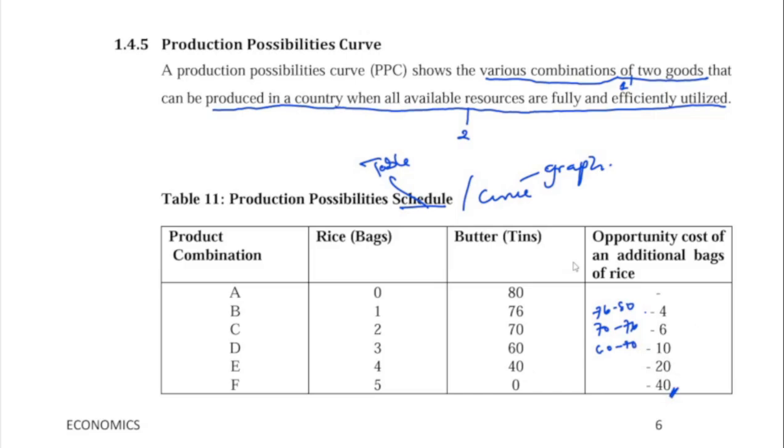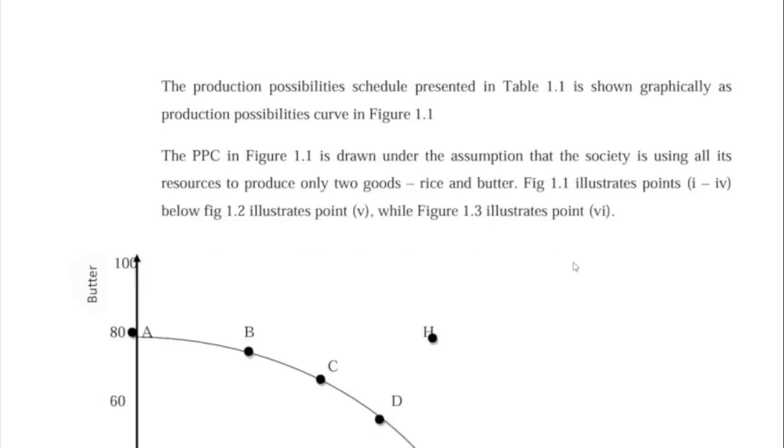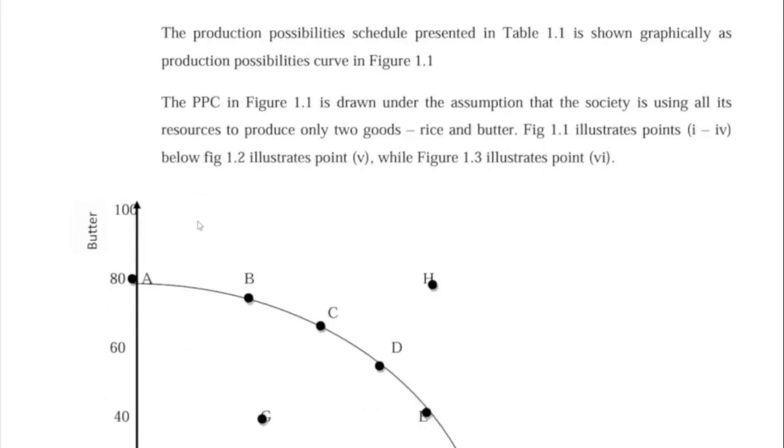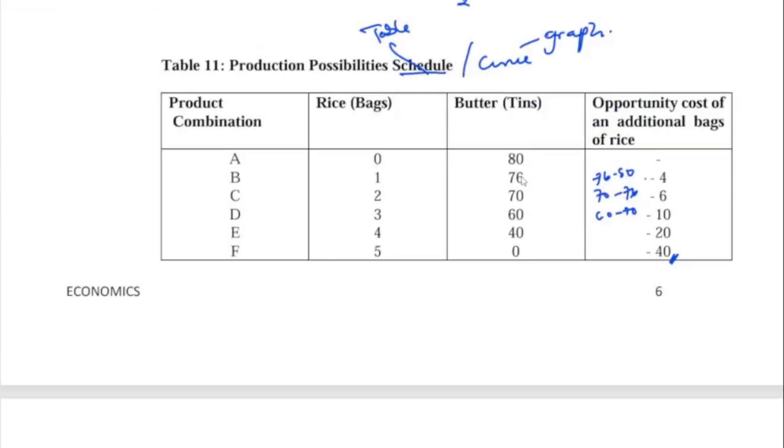Now, let's move on to this. This is now a curve, which means it's a graphical representation of the table. So look at this now. You have 0 to 100 and 1 to 5, because here we have 0 to 80, so after 80 we have 100.